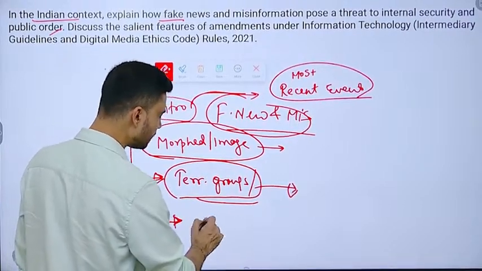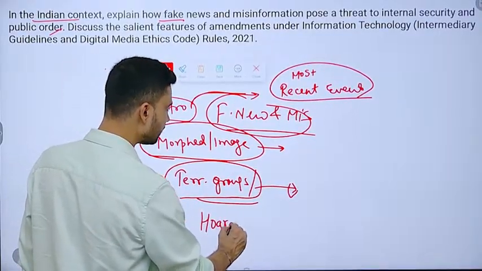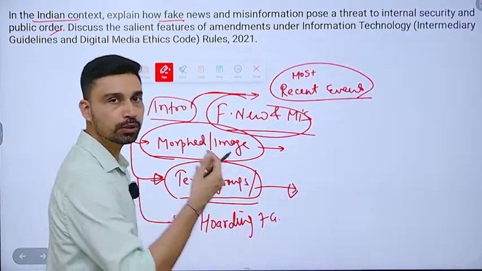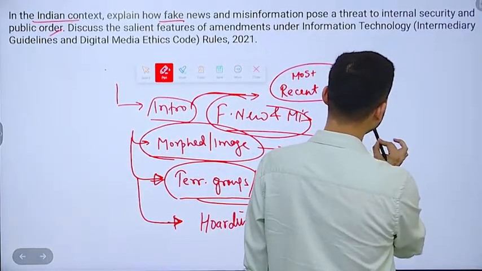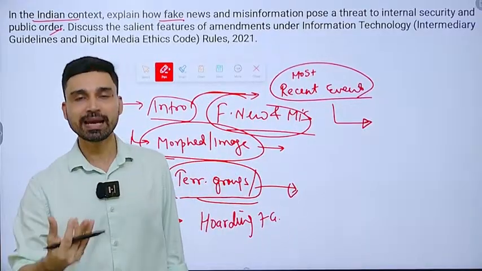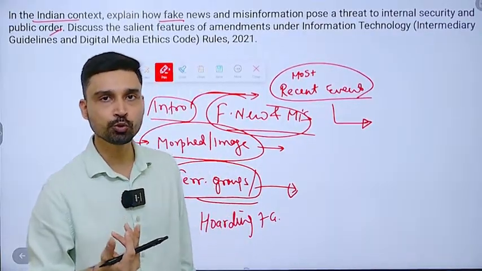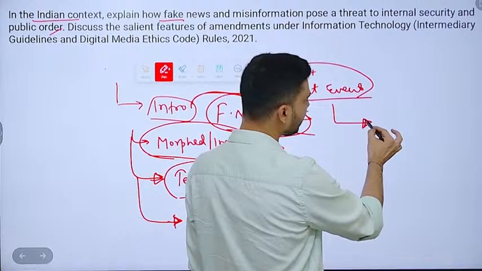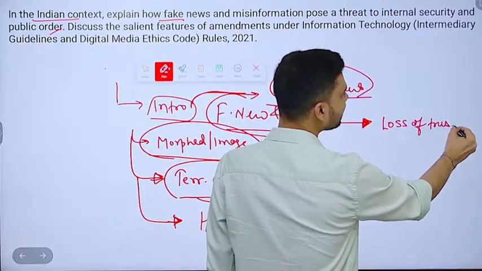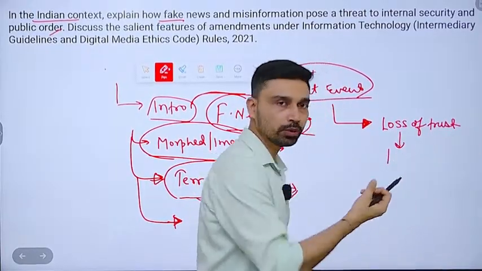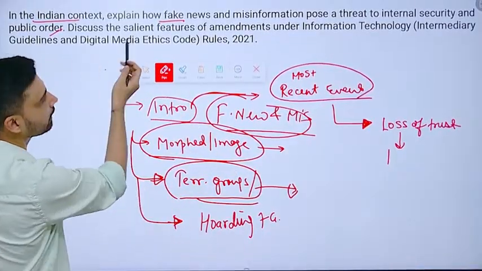Third, we can talk about how, whenever there is circulation of fake news, people can start panicking. An example we have seen is the hoarding of gas cylinders due to the Strait of Hormuz crisis. Apart from that, mass panic and fear can also spread if false information is spreading about banking or financial systems. For example, if information is spreading about the collapse of a particular bank or financial institution, or large scale corruption in a particular organization, that can cause a loss of public trust in banking and financial institutions. That can lead to sudden withdrawal of money, which to some extent would cause economic impact, and that is also directly tied up with the public order and internal security of India.